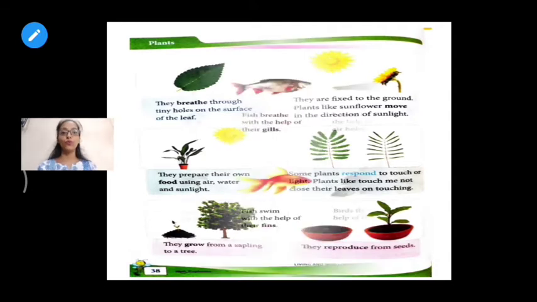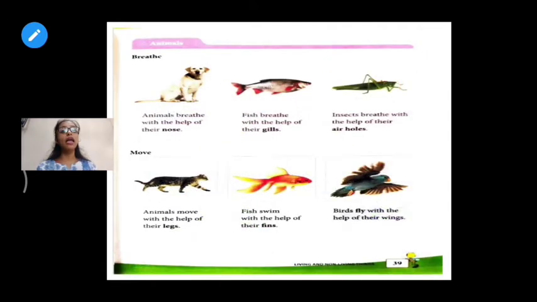Now let's move towards animals. Different animals breathe differently. Dogs breathe through their nose, fish breathe through gills, and house flies and other insects breathe through their air holes.